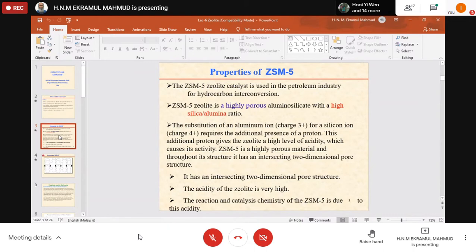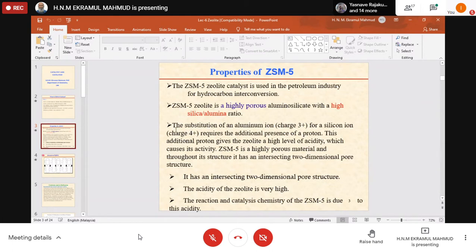ZSM-5 zeolite is a highly porous aluminosilicate with a high silica to alumina ratio. So the substitution of an aluminum ion, charge 3 plus, for a silicon ion that is charge 4, where charge 4 is coming and replacing charge 3, requires the additional presence of a proton, H plus.